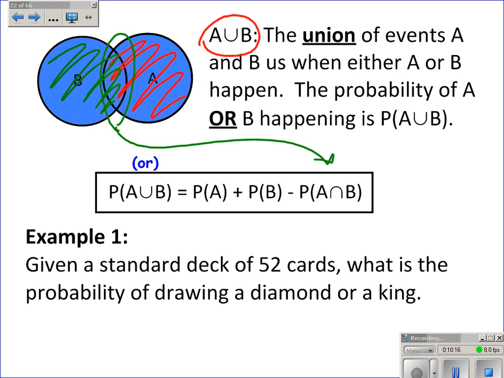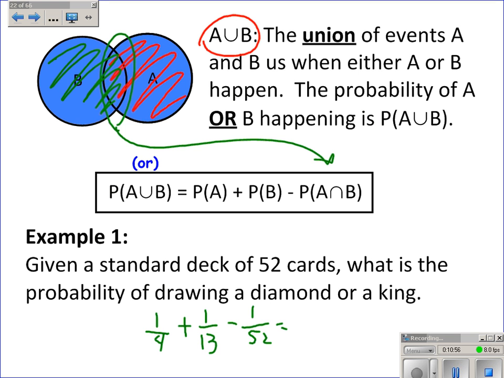Given a standard deck of 52 cards, what is the probability of drawing a diamond or a king? Let's see here. Drawing a diamond is 1 out of 4. Drawing a king is 1 out of 13. But I've double counted, and so I'm going to subtract the intersection, which we know is 1 over 52. I'm going to use my calculator for this one. Let's see here. 1/4 plus 1/13 minus 1 over 52.